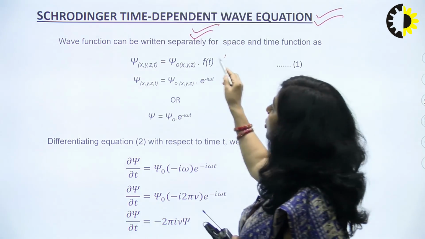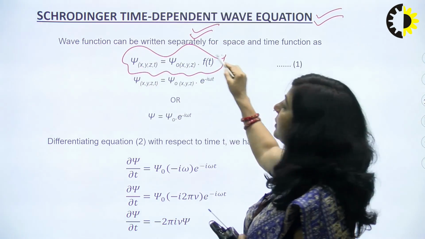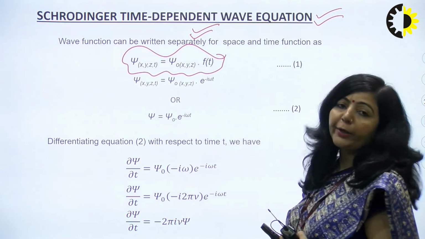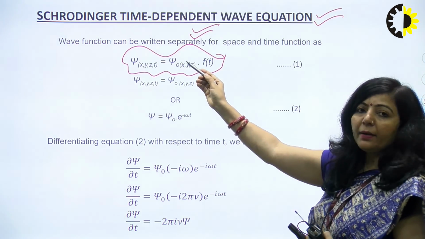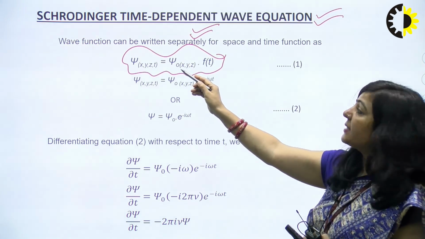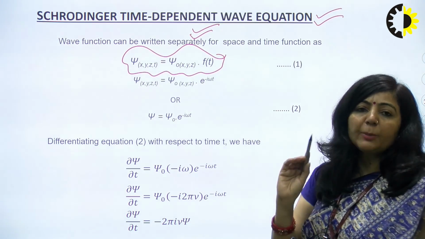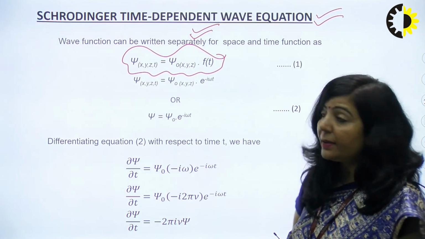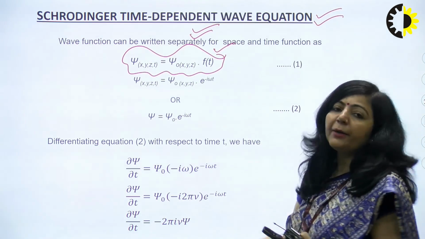In order to write this time dependent equation, you have a wave function that is written as a product of two functions. The first part we have written as psi naught, where psi naught depends only upon x, y and z. The second one is a time dependent function.